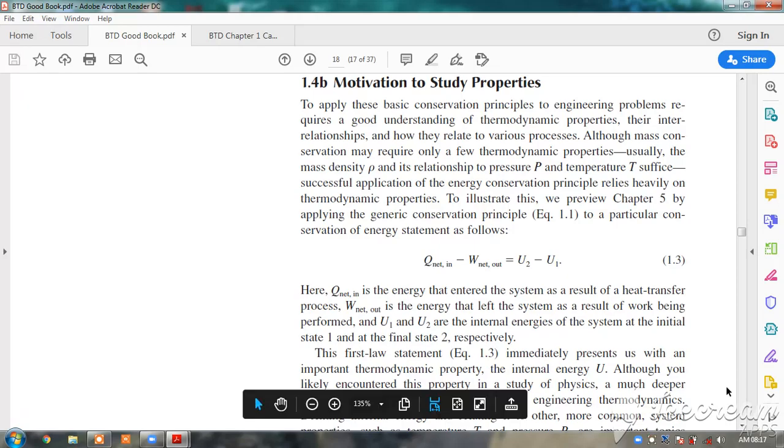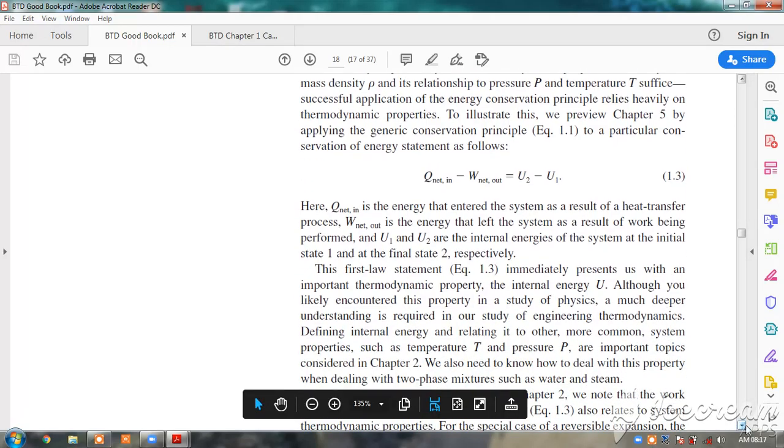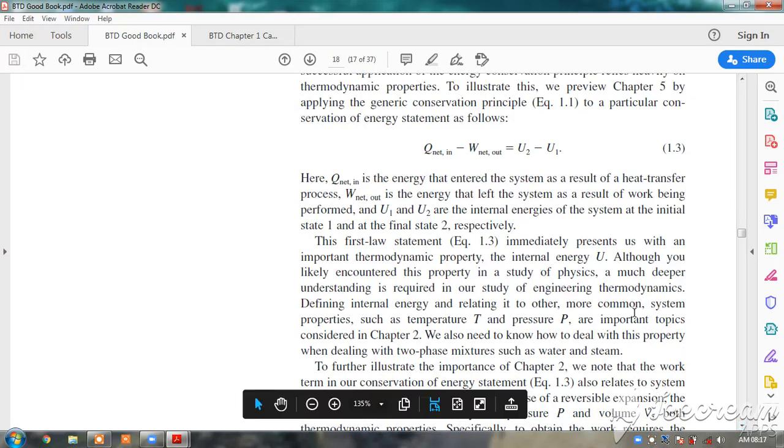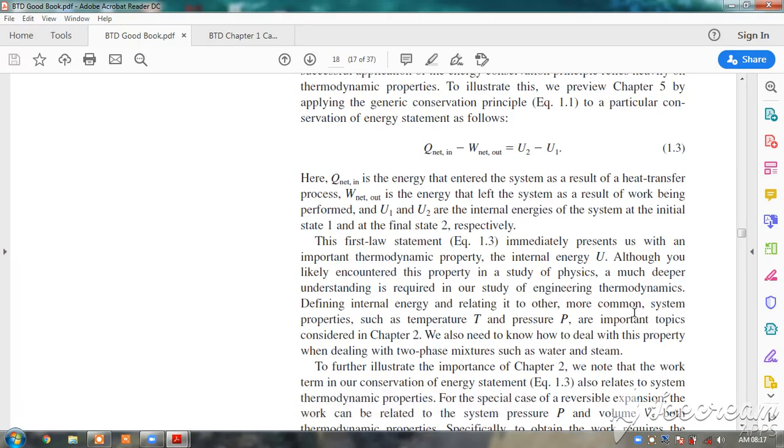So you have one particular conservation of energy statement which is shown here. This is the first law of thermodynamics basically, but I thought it should be discussed in this topic itself. Suppose there is a system and surrounding, and Q net is the energy that is entering the system as a result of heat transfer process.